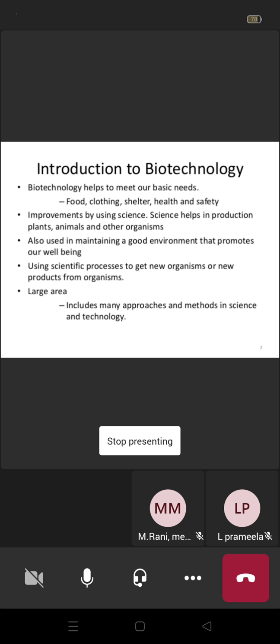So this biotechnology is also used in maintaining a good environment. Environment means our surroundings: water, weather, earth. So we also promote good maintenance of our surroundings, and biotechnology is useful for that.